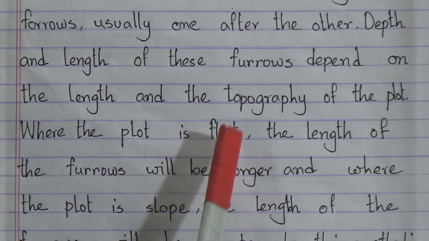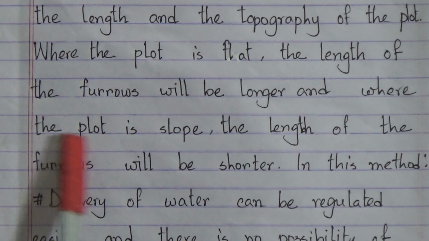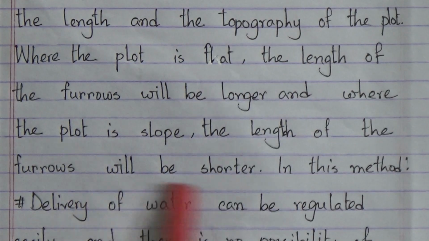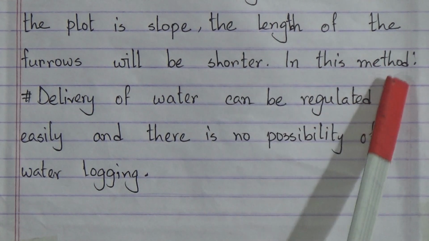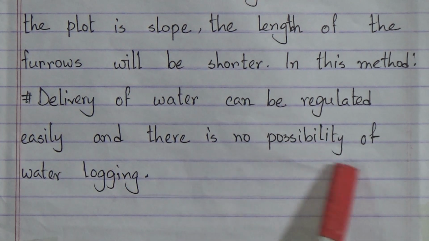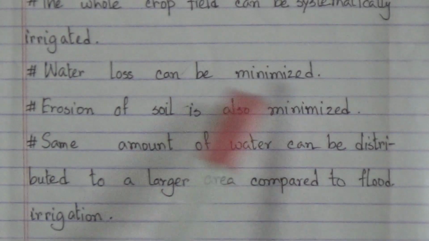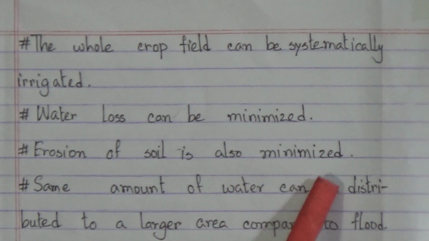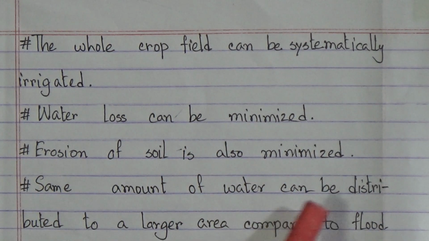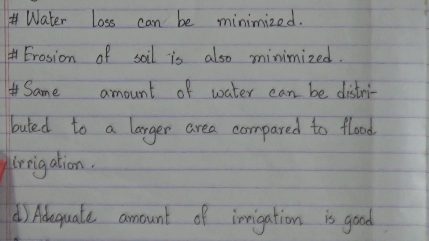Where the plot is flat, the length of the furrows will be longer, and where the plot is sloped, the length of the furrows will be shorter. In this method, delivery of water can be regulated easily and there is no possibility of water logging. The whole crop field can be systematically irrigated, water loss can be minimized, erosion of soil is also minimized, some amount of water can be distributed to a larger area compared to flood irrigation.